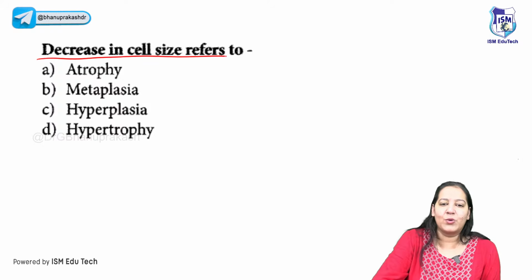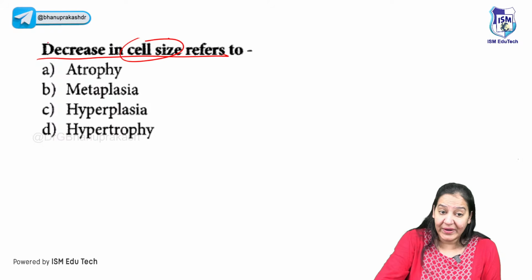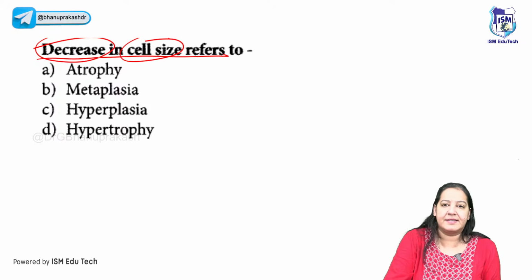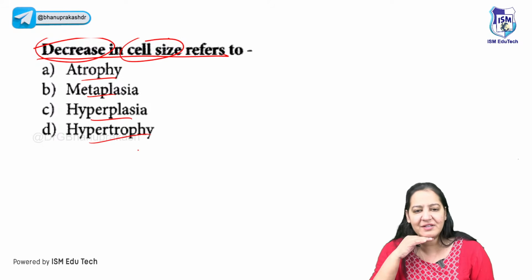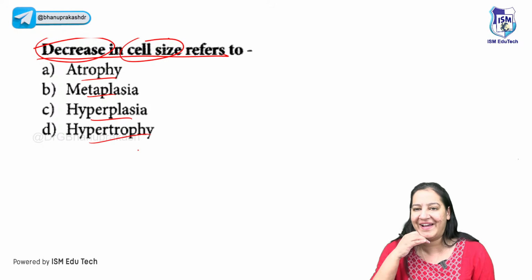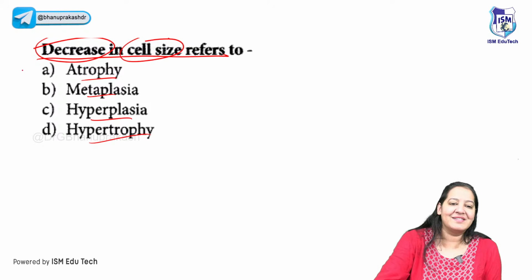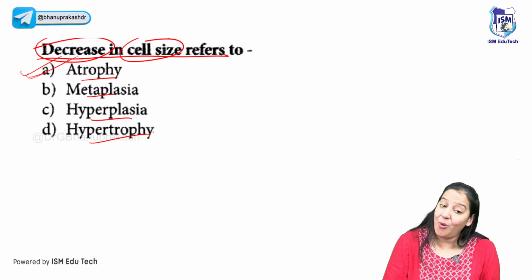Decrease in size is known as decrease in cell size. Decrease, not increase. Is it atrophy, metaplasia, hypertrophy or hyperplasia? It's a very easy question, I guess. Everyone will be right. So the correct answer here is A. It's atrophy. You all are right.